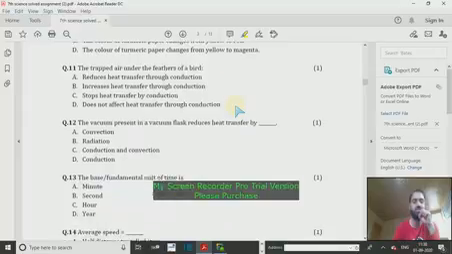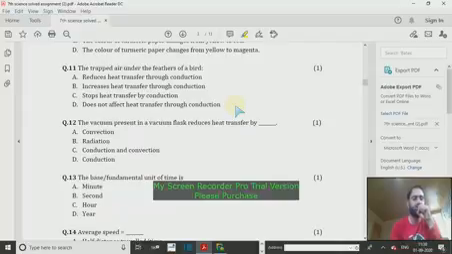Now we come to question number 11. The trapped air under the feathers of a bird: reduces heat transfer through conduction, increases heat transfer through conduction, stops heat transfer by conduction, or does not affect the heat transfer through conduction. Look, there's a question. The trapped air under the feathers of a bird reduces the heat transfer through conduction.